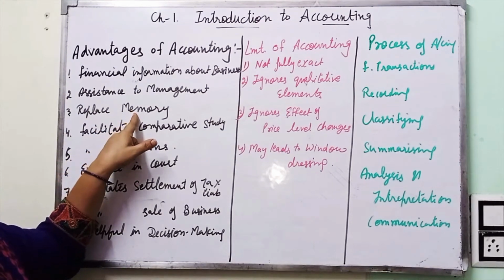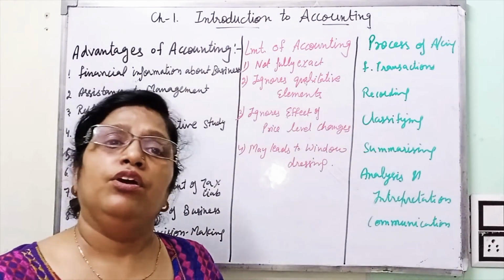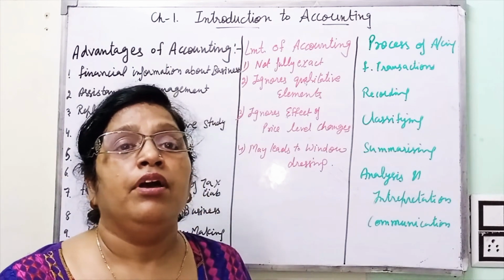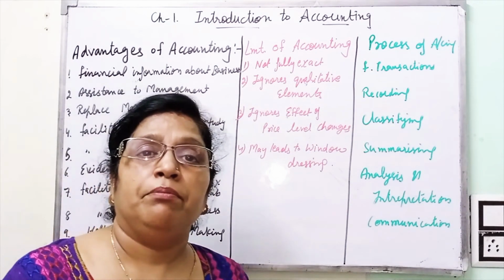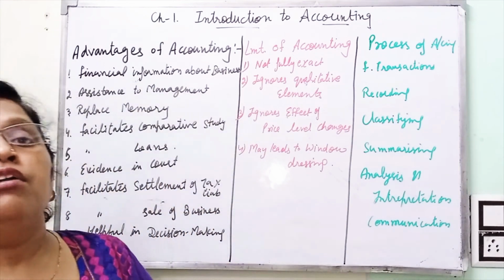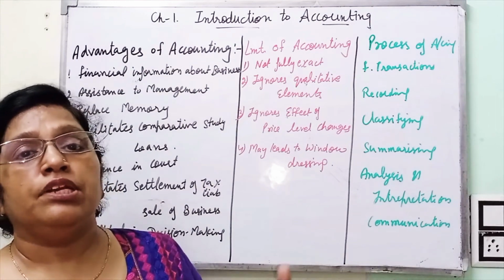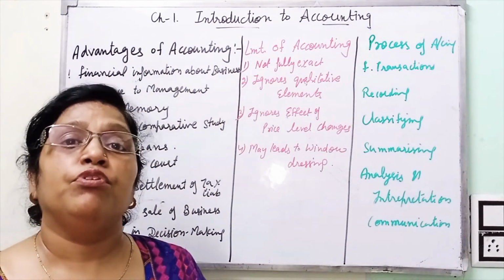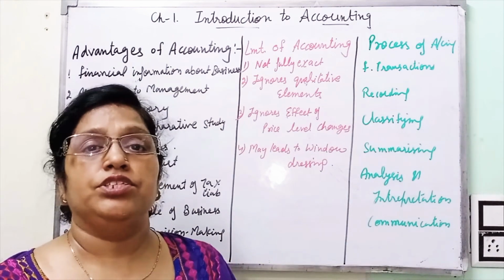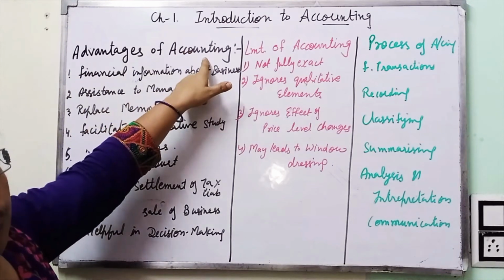If a businessman wants to know when a machinery was purchased by him, only records can tell him the exact date, exact amount, whether the amount was paid by cheque or by cash, what amount of discount was received, what the terms and conditions of purchasing were, and what amount was invested by him for installing that machinery in the organization. All these things can be known with the help of accounting only.